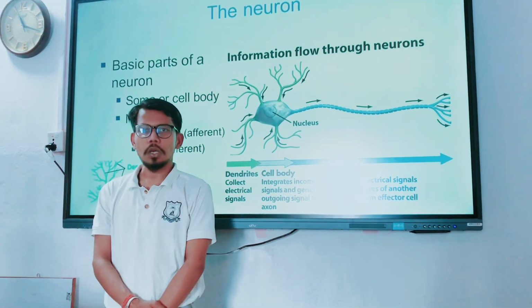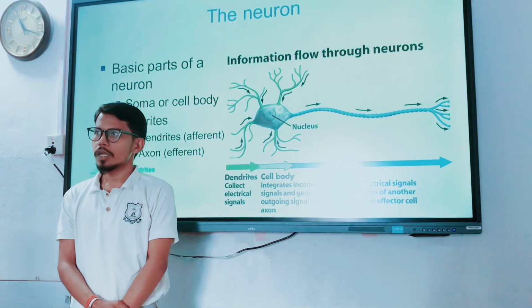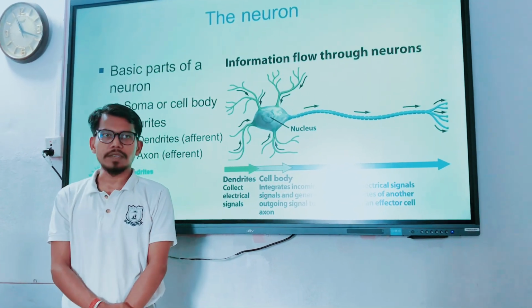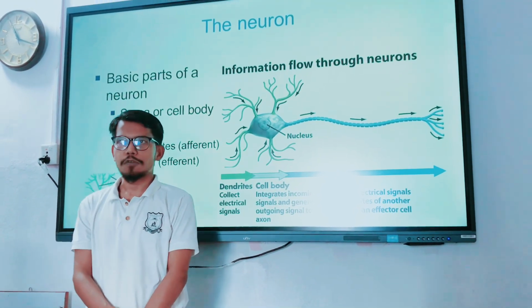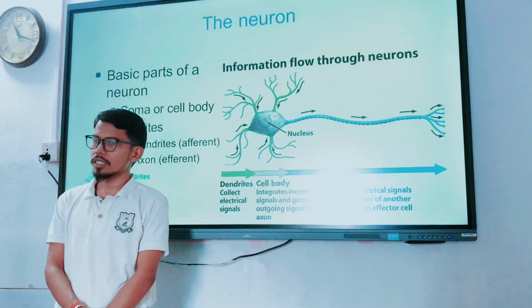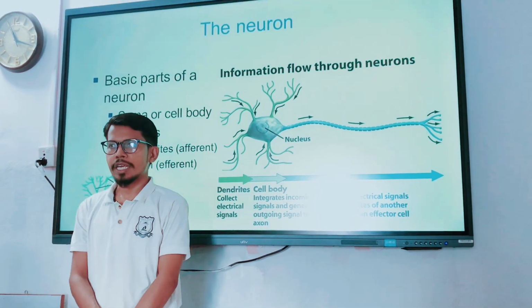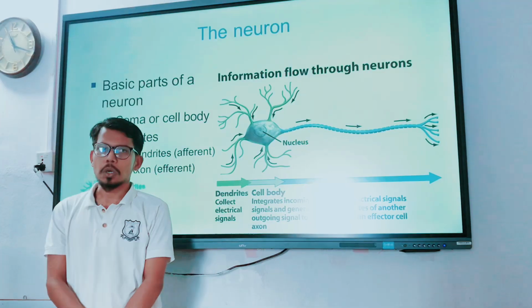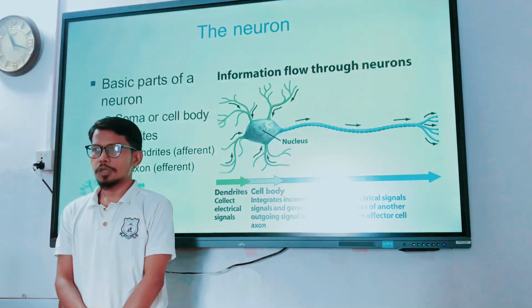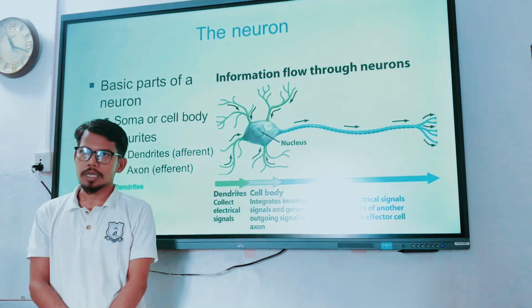Today we are going to learn about the human nervous system. The human nervous system is a special system of our body that helps to transmit different stimulation and responses for the proper coordination, guidance and functioning of our body. The neuron acts as the basic unit of the human nervous system.